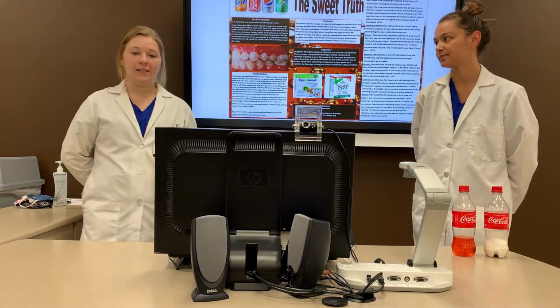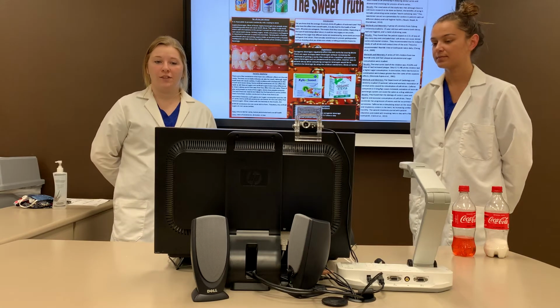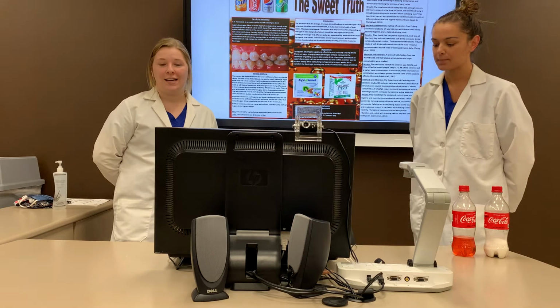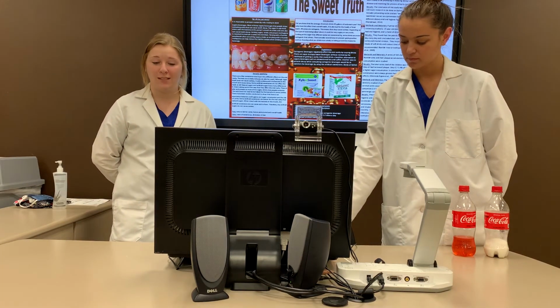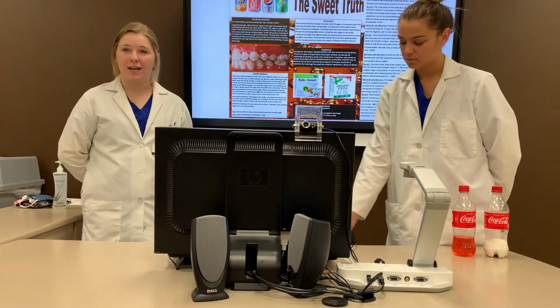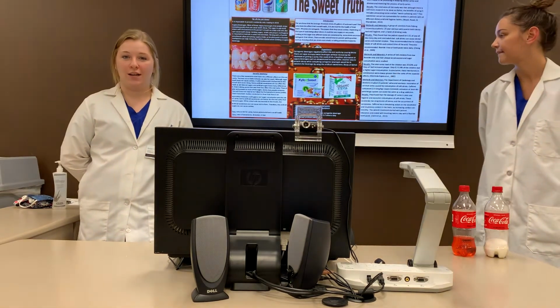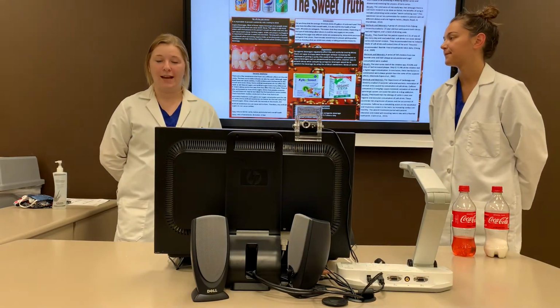We did 4 case studies during our research. So the first case study we looked at was how xylitol can prevent caries by inhibiting the process. The results of this study were that xylitol needs more research done about it, but that it can be used to prevent decay in any patient.